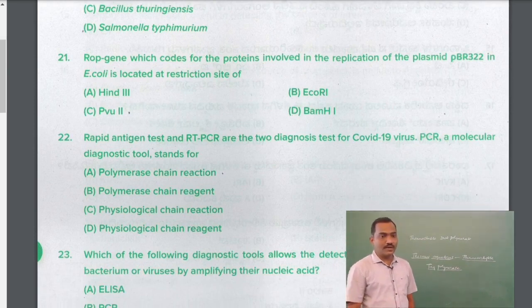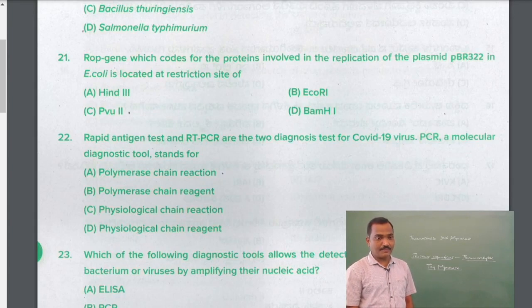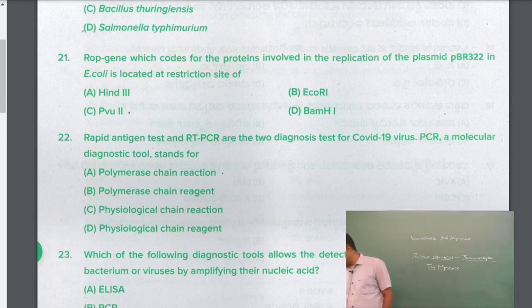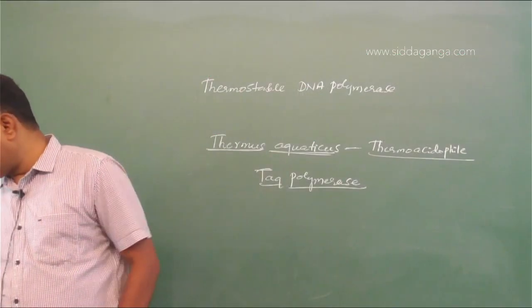Question number 21. The ROP gene, regulation of the primer, which is important in DNA replication, codes for a protein involved in the replication of the plasmid. PBR322 is an artificial vector, the plasmid of Bolivar and Rodriguez in E. coli. Which is located at a restriction site? So simple, you need to recall the structure of the PBR322 vector.